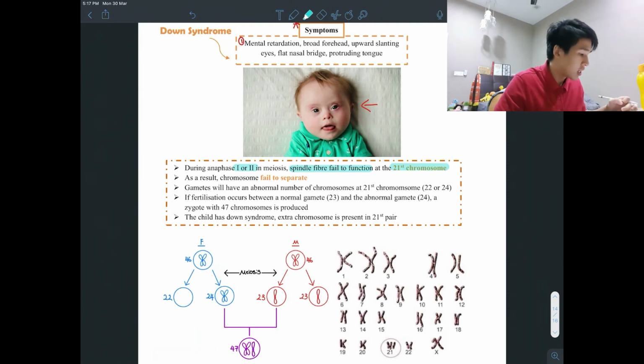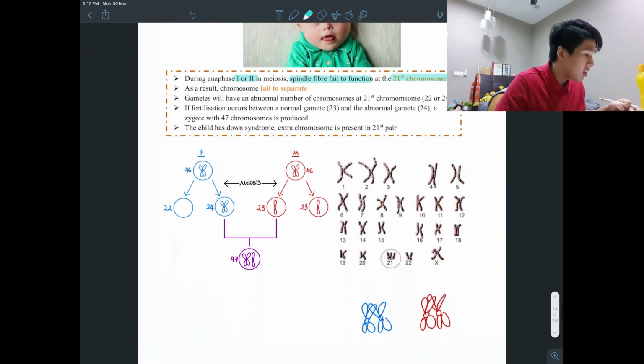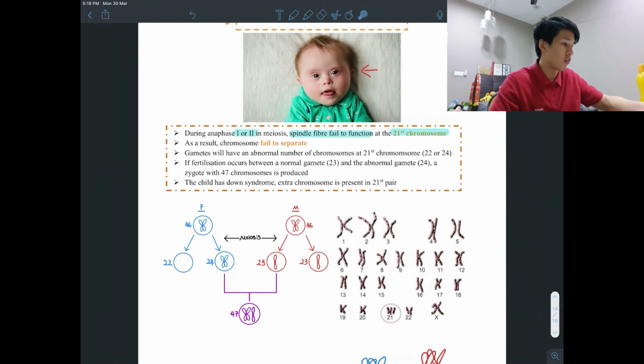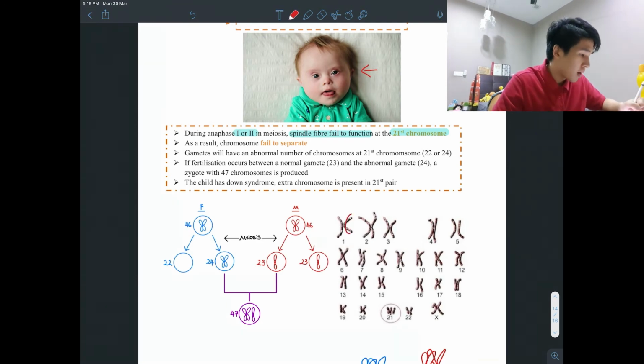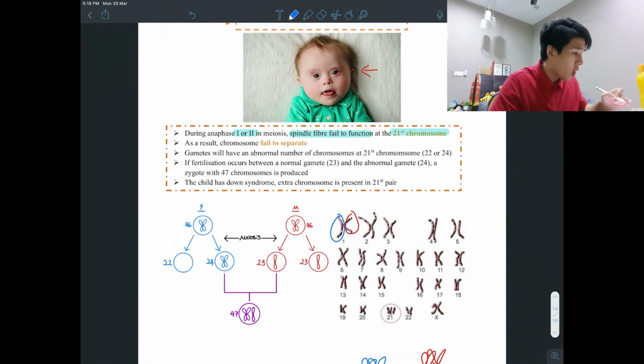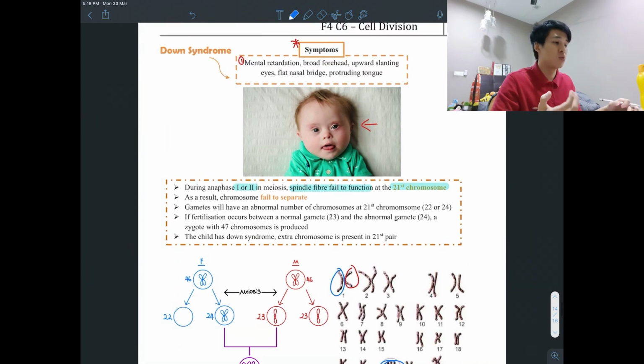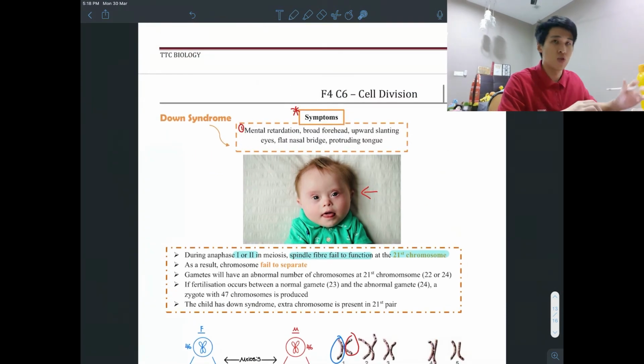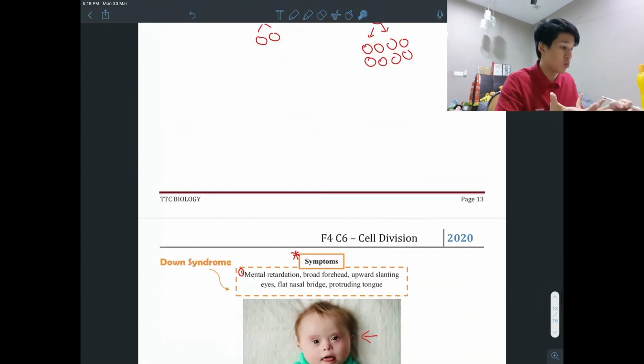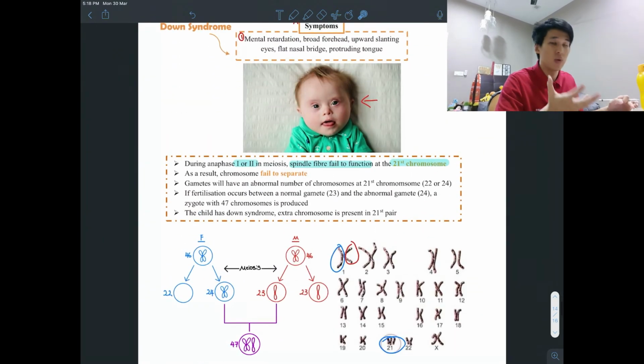So remember, we have 23 pairs of chromosomes. Each pair consists of one from mother, one from father. So in a Down syndrome person, their 21st chromosome, as you can see here, has an extra chromosome. So therefore it will cause them to be like this. So why is there an extra chromosome? Over here, we can look at the problem which comes from the meiosis.